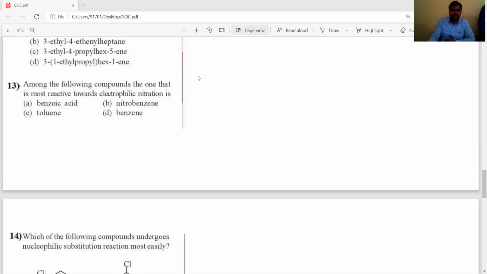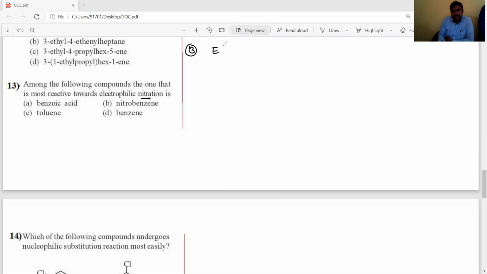13th question. Among the following compounds, which one is more reactive towards electrophilic nitration reactions, meaning electrophilic substitution reactions of the benzene ring. Let's listen carefully, dear students. Electrophilic nitration of benzene is an electrophilic substitution reaction.